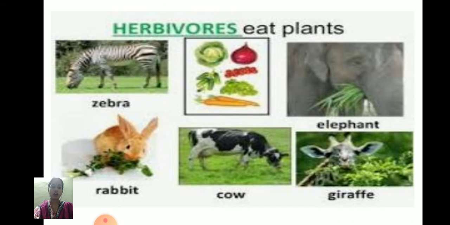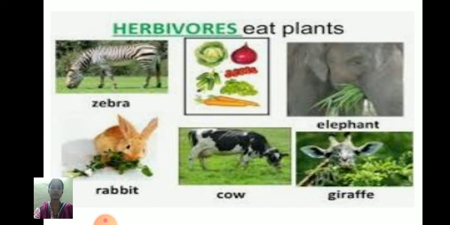Children, if you see here, buffalo, some of the animals like buffaloes and cows swallow food without chewing it. Later on, they bring the food back from the stomach to the mouth, form the curd, and chew it properly. This process is called the rumination process.